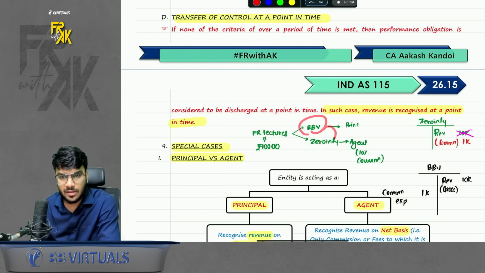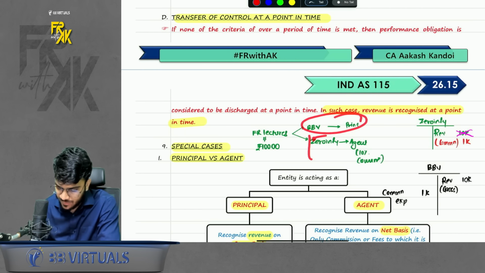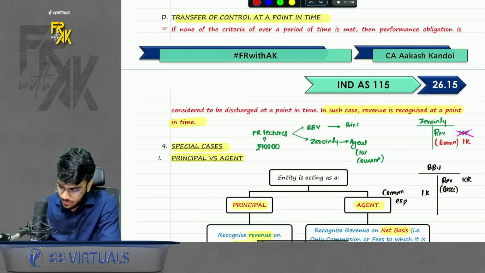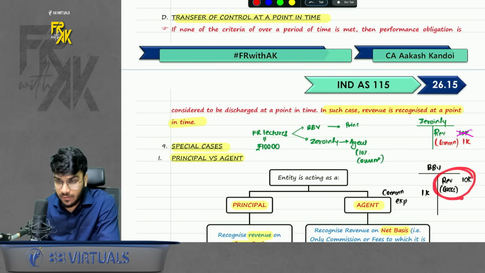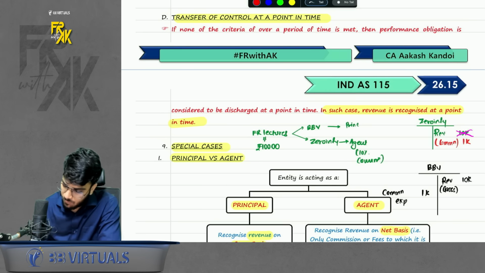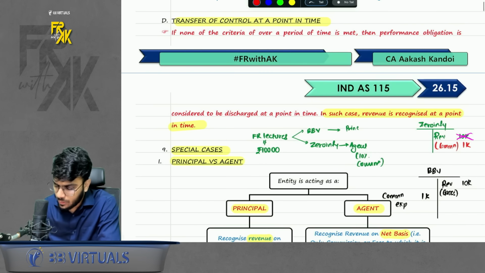He is the agent only, na yaar. So this means BB Virtual is the principal, Zero in Fee is the agent. Now what is the difference? When BB Virtual records the revenue, it will record the revenue on gross, and whatever commission it gave to the agent, it will record as commission expense. What about Zero in Fee? Zero in Fee will record the revenue only of their commission amount, that is 10% of 10,000.